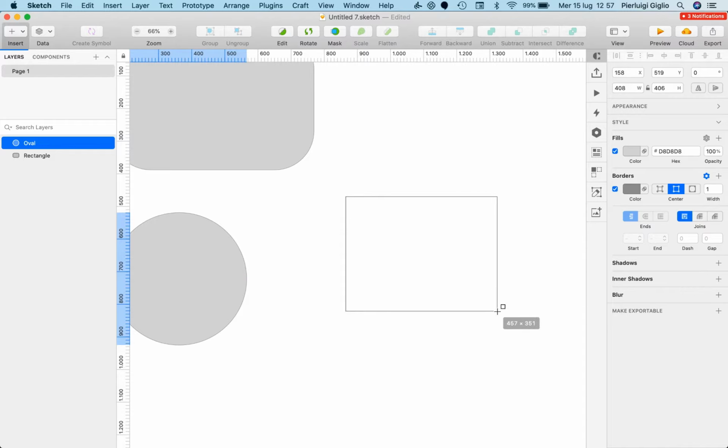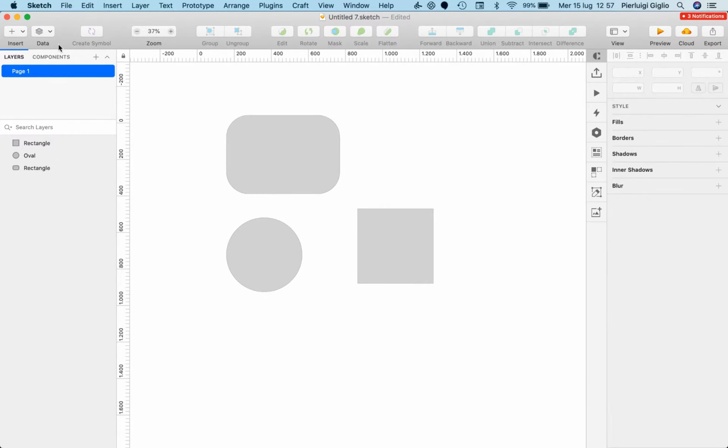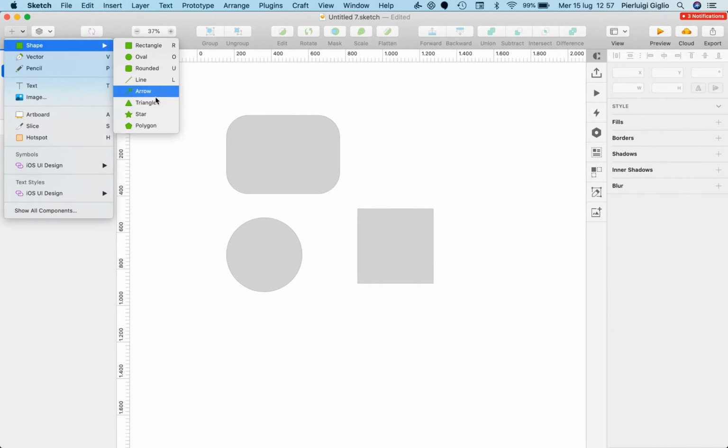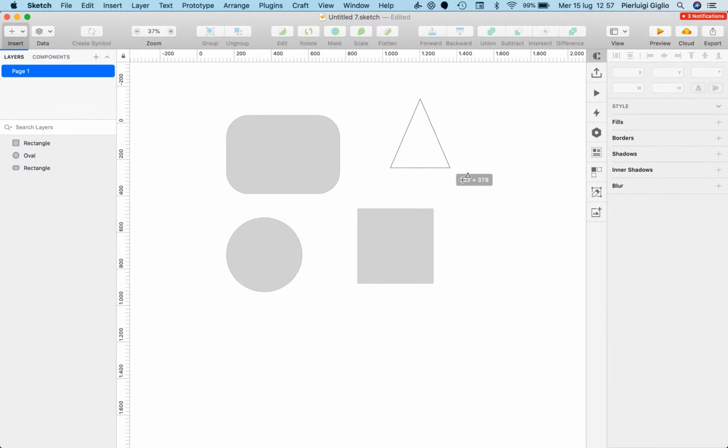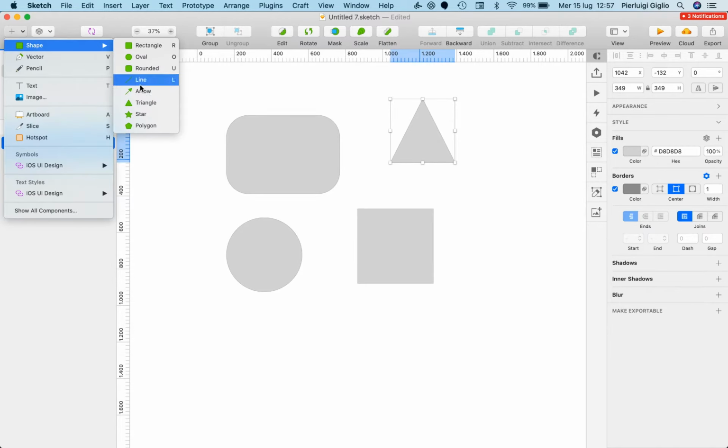However, the moment I start pressing shift at the same time, you can see that the ratio is basically constrained. So I can create a square, for example. And the same is true pretty much with all of the other shapes. If, for example, I want to create a triangle with a specific ratio of height and width, I can simply leave it like this. But the moment I hold shift, I can maintain the same original ratio.